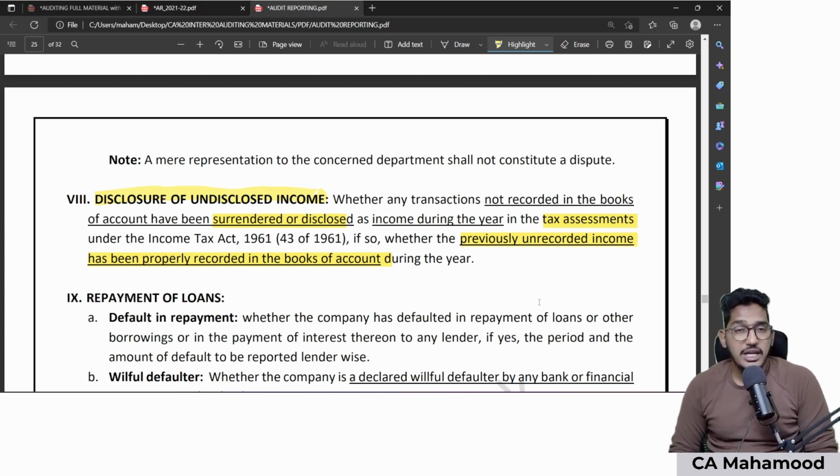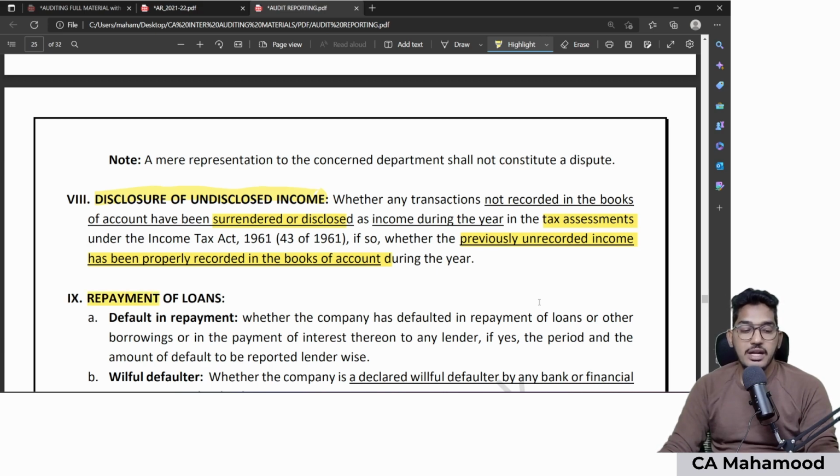What they're trying to say is, if as a part of tax assessment any income is surrendered or disclosed to the tax authorities, just surrendering to the tax authorities alone will not be enough. That income should now have been brought to the books of accounts also. So I need to check whether that previously unrecorded income which is offered to taxation now has been recorded in the current year's books or not. That I need to check here.